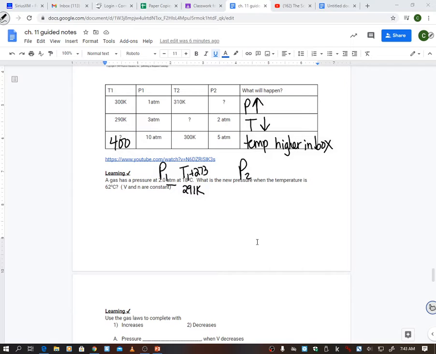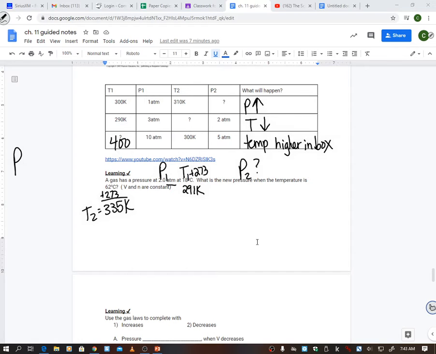So I need my new pressure when the temperature is 62. Remember, I need to change this to Kelvin. So 62 plus 273 is 335 Kelvin. That is T2. All right, so now that I have this, it's the same as what we saw before.